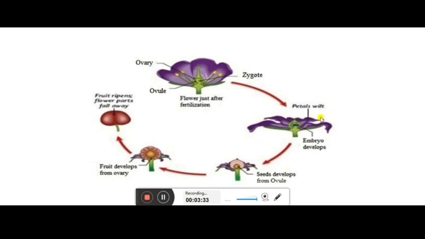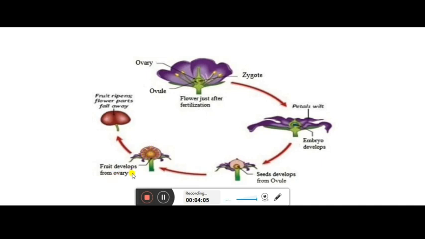They will drop down, get dried, and then the middle portion, the ovary portion, will start getting enlarged, that is embryo will be developed, and then slowly and gradually you can see here seeds develop from ovule. That means these all are the useless ones, now they will get dried. Then seeds will be developed inside, and outside there will be the fleshy one. Then from there only the fruits will be developed.